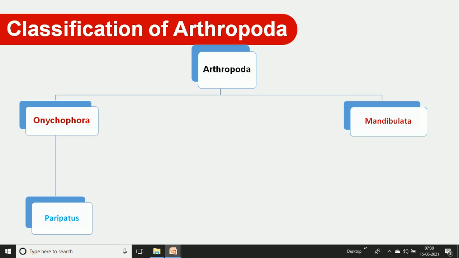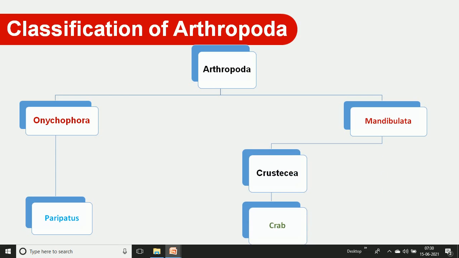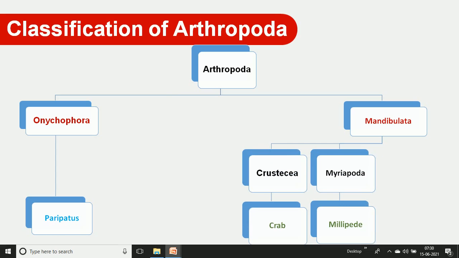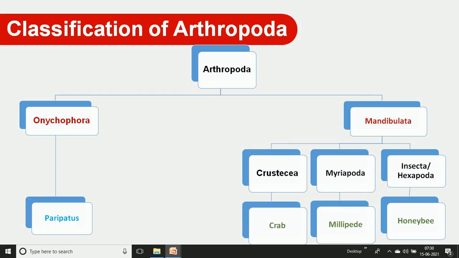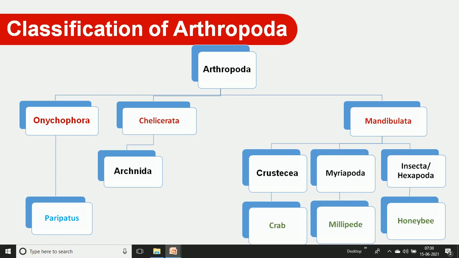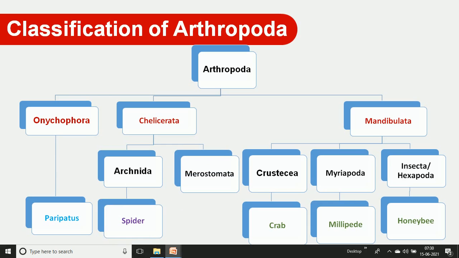The subphylum Mandibulata is again divided into classes: Crustacea, with the example crab; Myriapoda, with the example millipede; and Insecta, with the example honeybee. Yesterday we also discussed the third subphylum, Cheliceratta, with class Arachnida, example spider, as well as Merostomata, example king crabs.